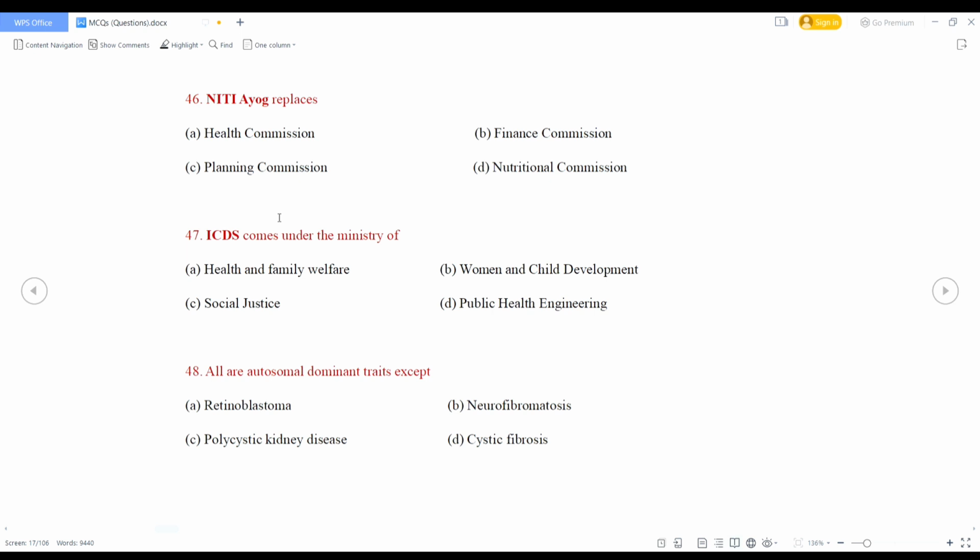ICDS comes under the Ministry of Women and Child Development. All are autosomal dominant traits except retinoblastoma, neurofibromatosis, polycystic kidney disease, cystic fibrosis. So right answer is cystic fibrosis. Cystic fibrosis is autosomal recessive.